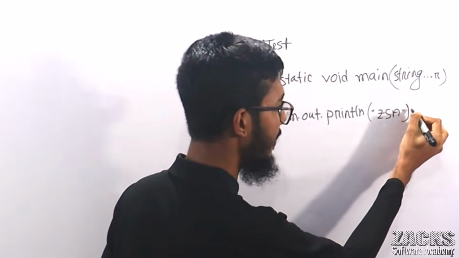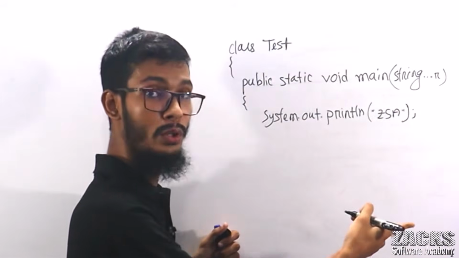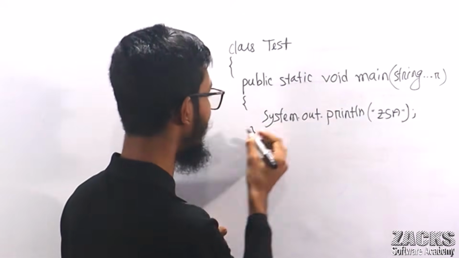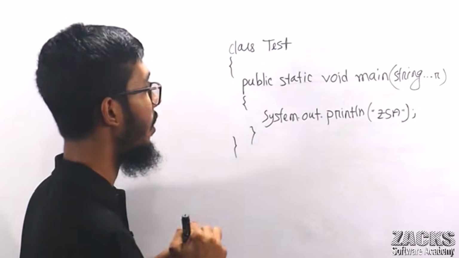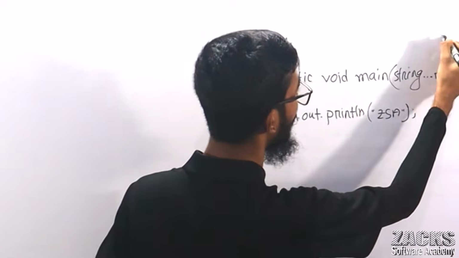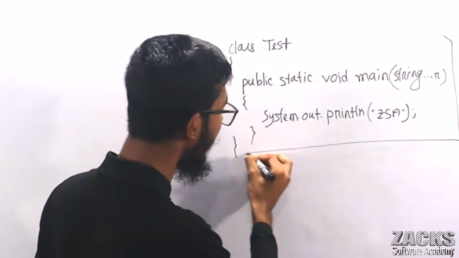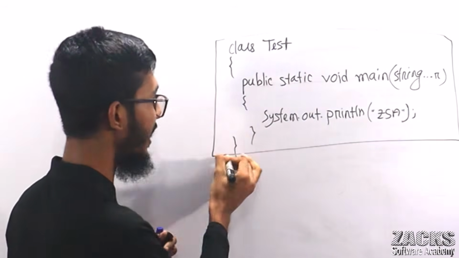Then it will print this line to the monitor, to the console. So we are writing this much code to display only hello world, only to print a single line.